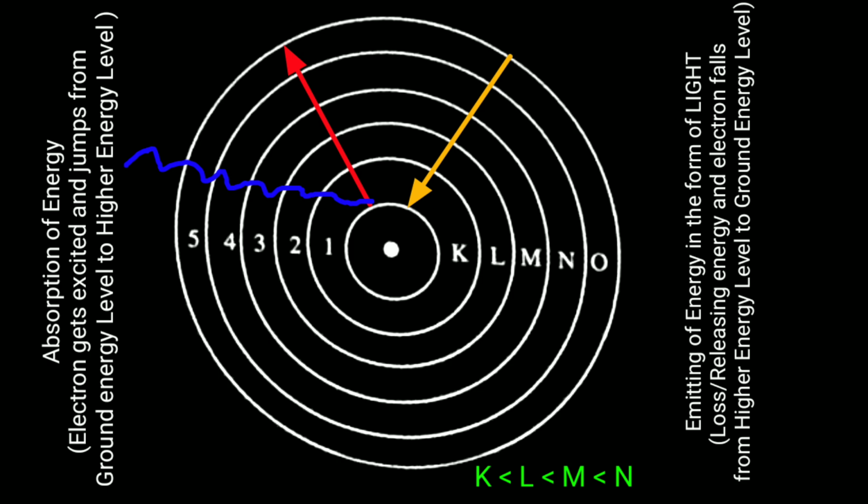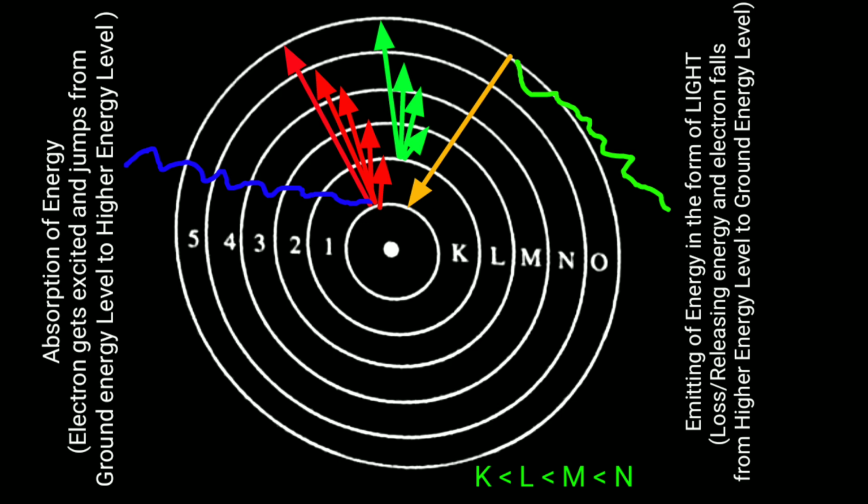When the electron is present in the lower energy state and absorbs energy, it gets energetic, and it jumps into the higher energy states. After reaching the higher energy state, it loses the energy which it got previously and comes back to the ground state, the lower energy state.